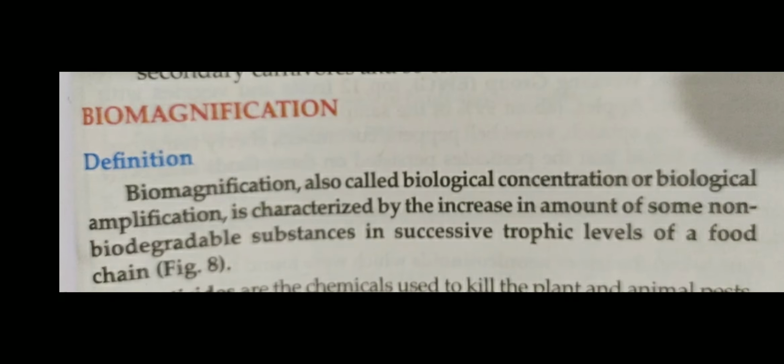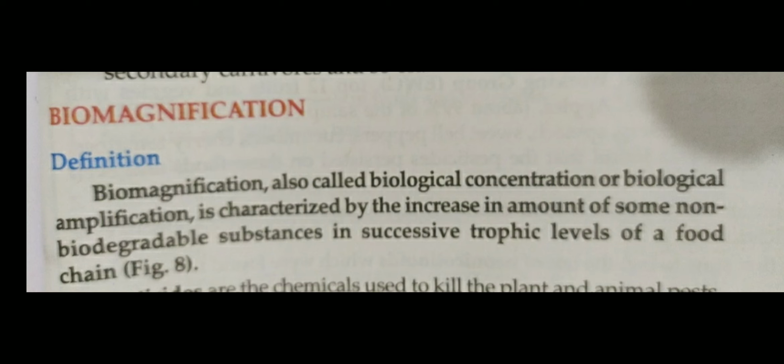Once again, see what biological magnification is. It is the increase in the amount of some non-biodegradable substances, meaning pesticides and chemicals, in successive trophic levels, from lower trophic level to higher. Lower trophic level, suppose plant, then fishes, then birds, then human being.